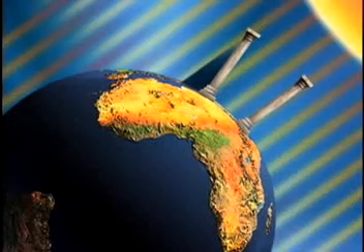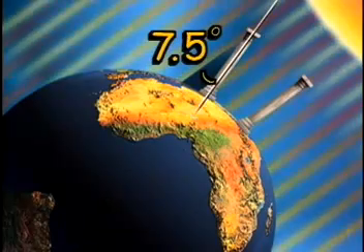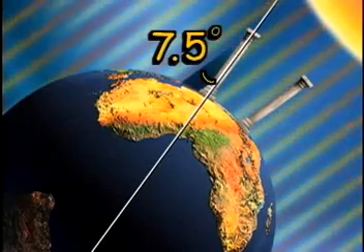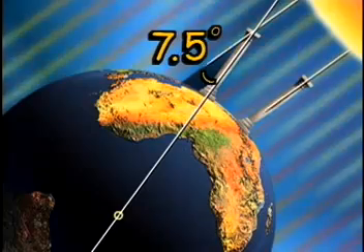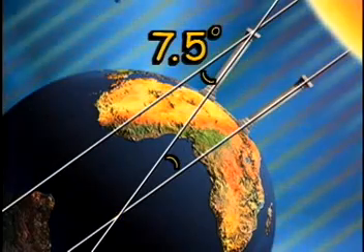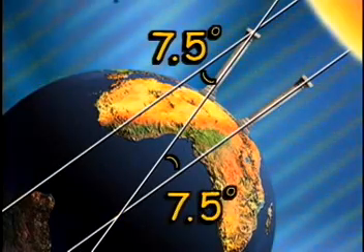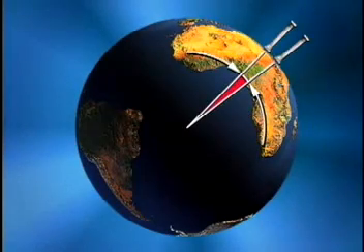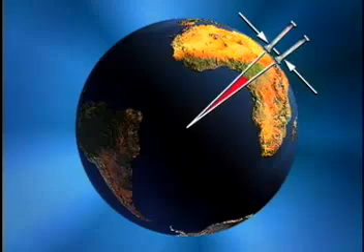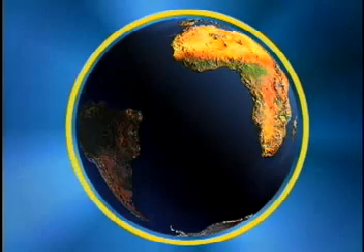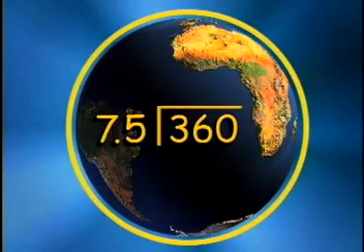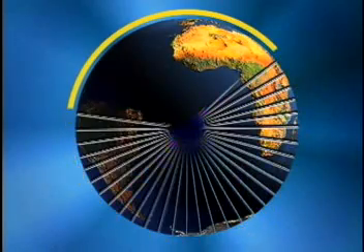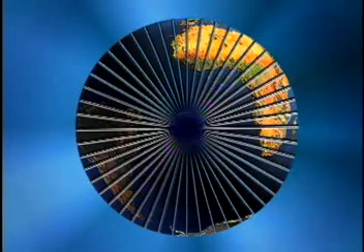From his measurements, Aristophanes calculated the sun's rays made an angle of 7.5 degrees at Alexandria. Now, since this angle was formed by two parallel lines and a transversal, the central angle of the Earth must also be 7.5 degrees. By knowing these two things, the central angle and the distance from Alexandria to Syene, Aristophanes calculated the circumference of the Earth. 360 degrees divided by 7.5 degrees equals 48 slices of the Earth.